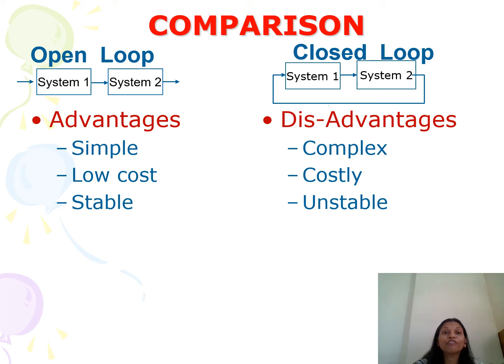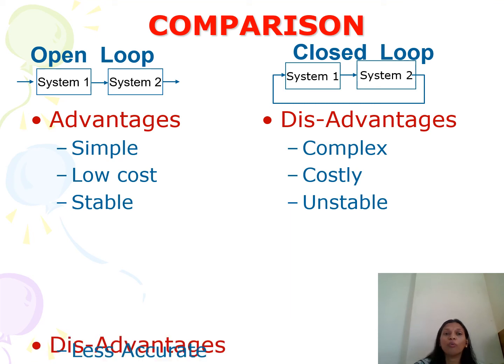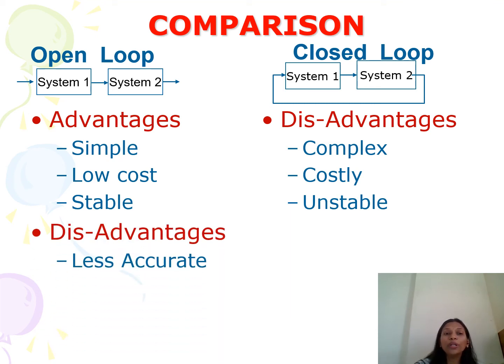Now we'll see the disadvantages of open loop system. The open loop system is less accurate. Why is it less accurate? Because if noise gets added in the system, there is no corrective action in the open loop system, because there is a lack of feedback.